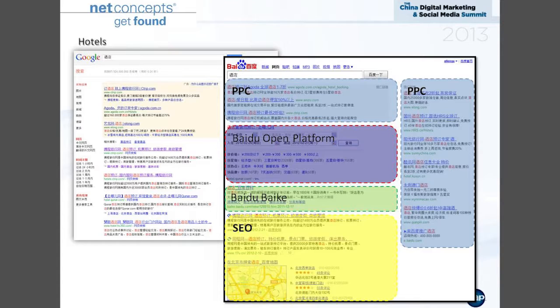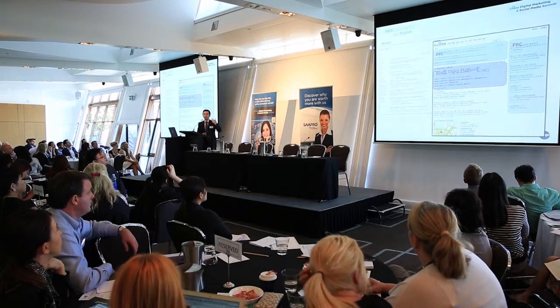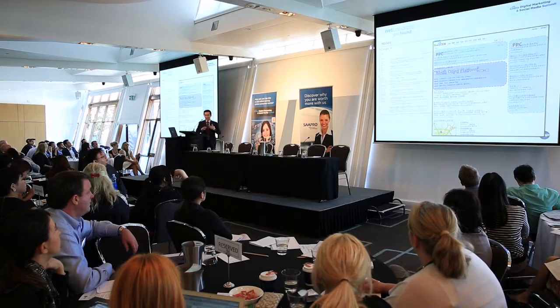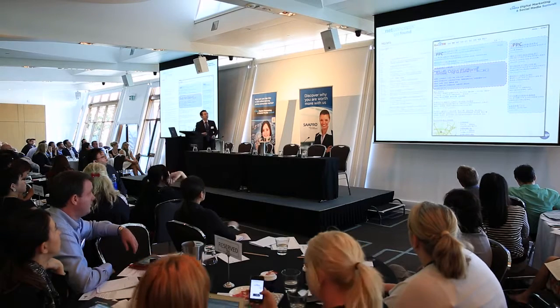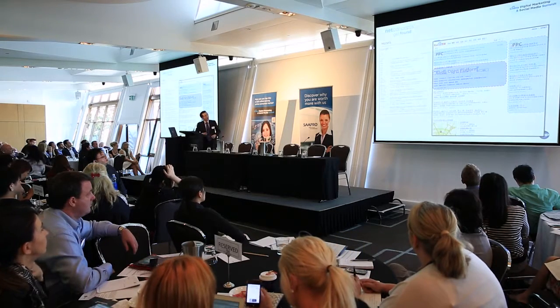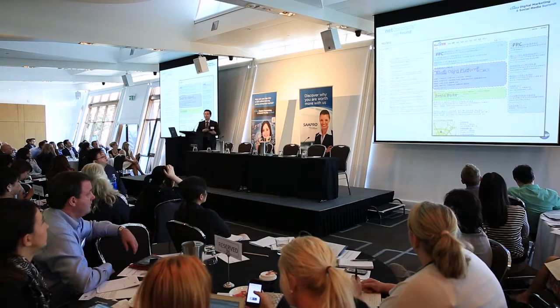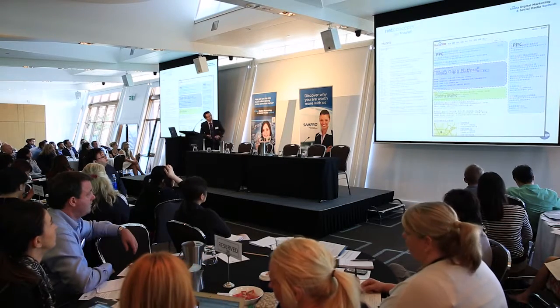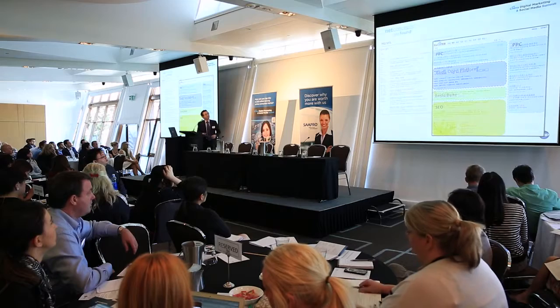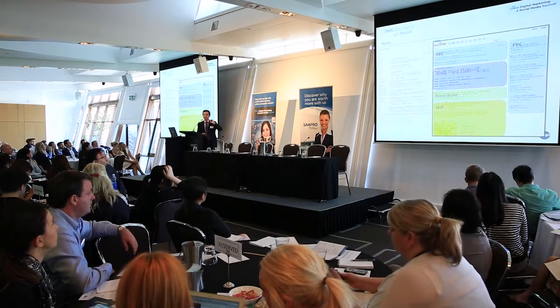On this page, you will have your PPC results on the top and on the right-hand side, right? And also you have your Baidu Open Platform, so that's through the APIs to a few partners of this area. And also you have your Baidu Baike, which is Baidu Wikipedia. And also you have your SEO. So this is what the Baidu page looks like for this keyword hotel.